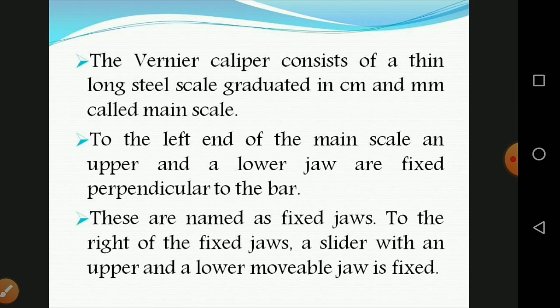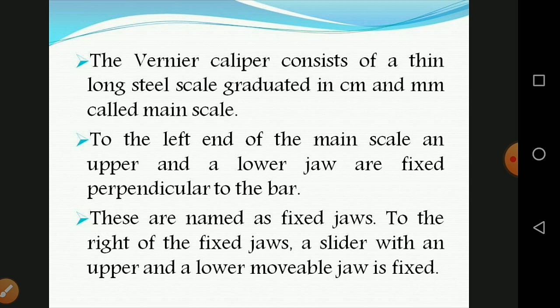The vernier caliper consists of a thin, long steel scale graduated in centimeter and millimeter called the main scale. To the left end of the main scale, an upper and lower jaw are fixed perpendicular to the bar. These are named the fixed jaws.